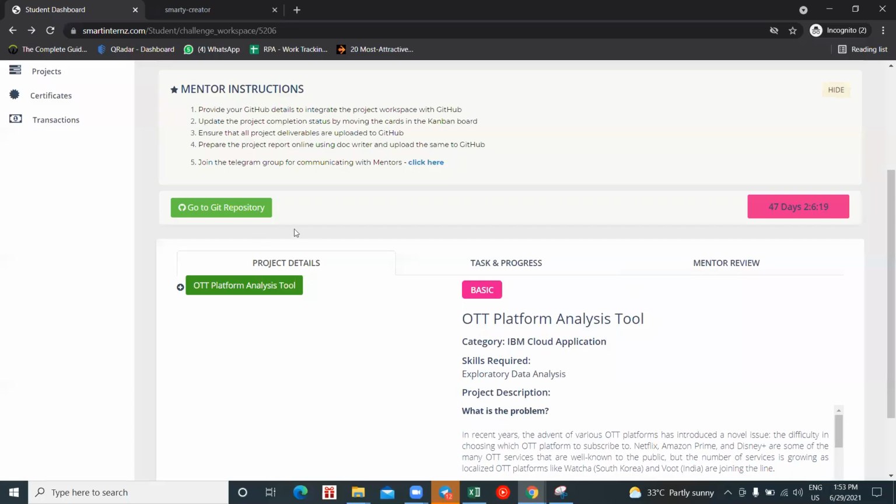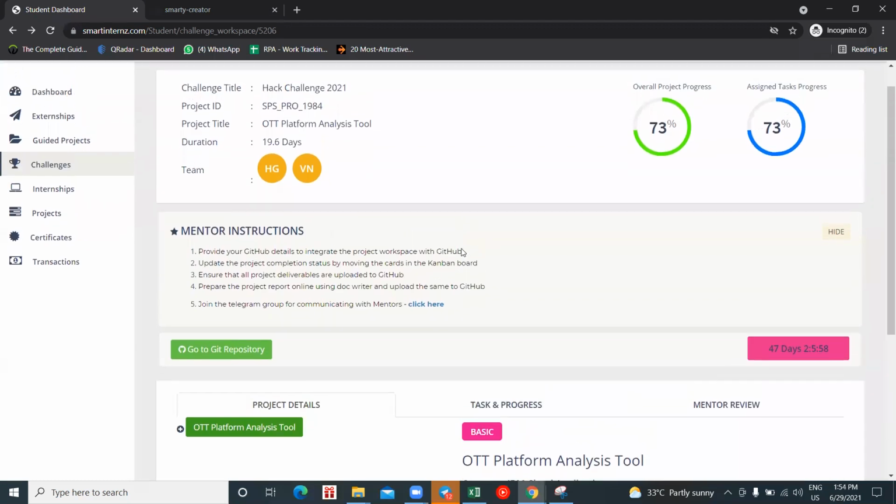The process of collaborating to your Git repository, I'll make a different video on this and share it with you. So this is how you have to collaborate with your Git repository, and then you have to submit your files. Submitting the files video, I'll give you separately.